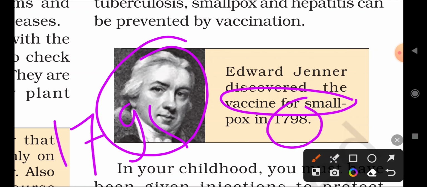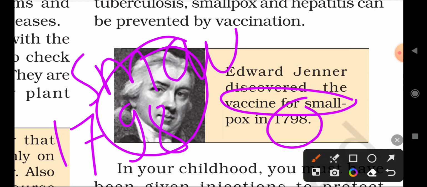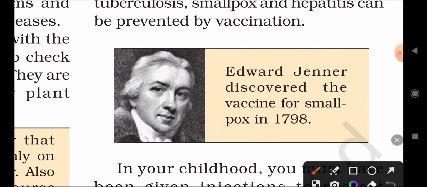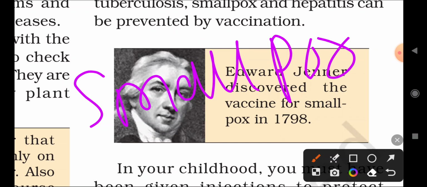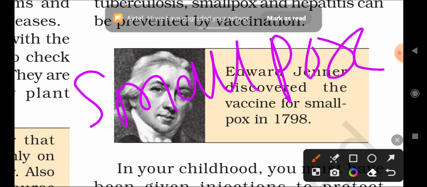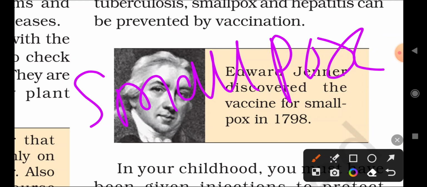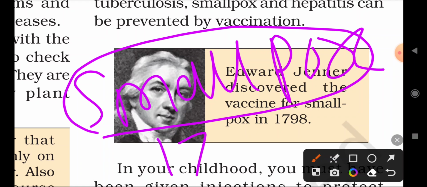Remember that Edward Jenner is the scientist who discovered the vaccine for smallpox. Which scientist? Edward Jenner discovered the vaccination for smallpox. Edward Jenner is the scientist who discovered the vaccine for which disease? Smallpox in 1798. Remember that. This is the important point.